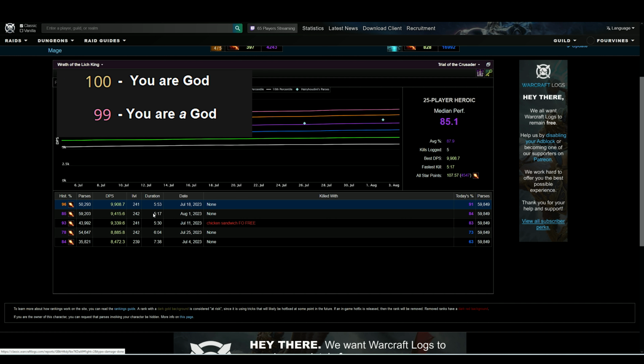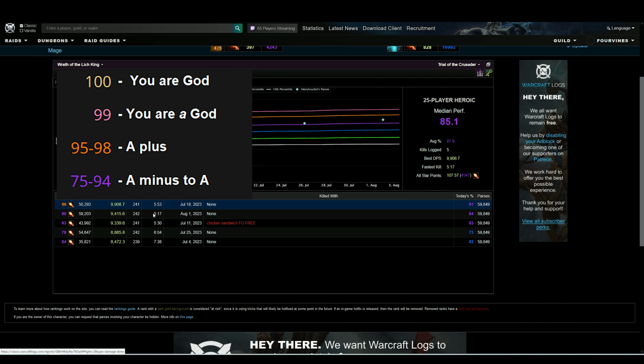If you're parsing orange, 95 to 98, that's like an A+. You're doing all the things you're supposed to. There are some things that you can tweak to improve your overall performance, but at that point, you're largely chasing stats. Then you're at 75 to 94, which is a purple parse. That's kind of like the A- to A territory. You're doing great. Maybe you need some more gear to pump up. There are probably some places in your rotation where you can add in a couple of those advanced tactics to get your game up into the higher range, but you're doing well. You don't have to worry too much if you're parsing purple.